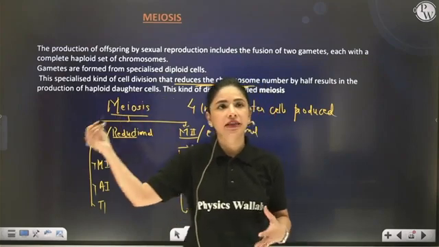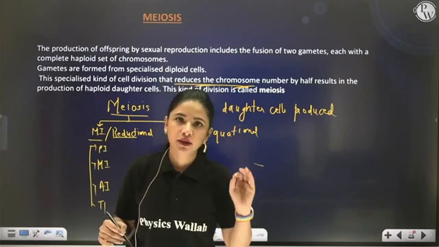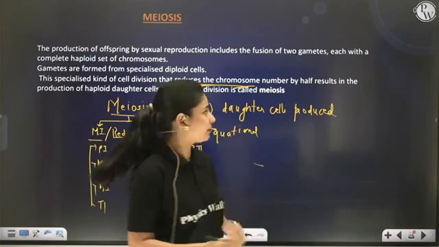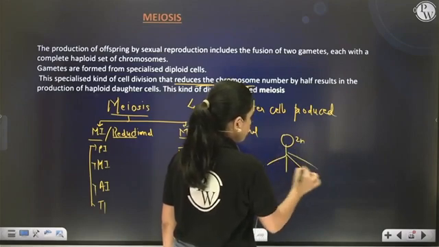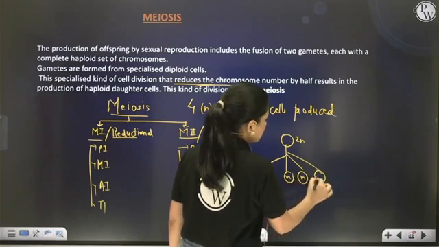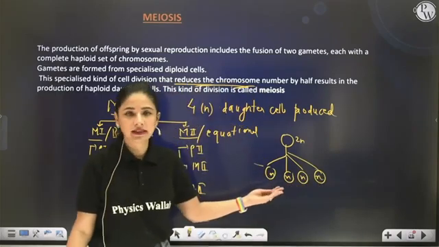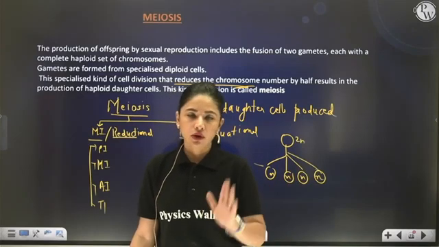If the parent is diploid, then the daughter cells which will be produced are haploid. And from one parent cell, 4 haploid daughter cells are produced which are not genetically similar. Correct? Yes or no? Okay, very good.